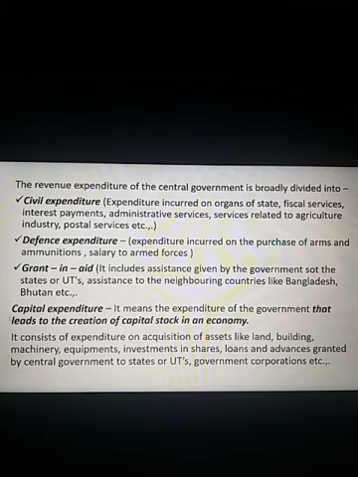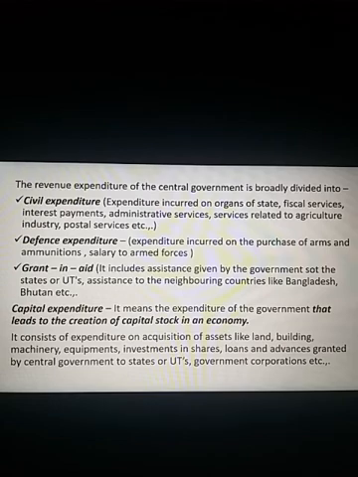Come to the second main point, capital expenditure. It means expenditure of the government that leads to the creation of capital stock. Just the only difference: revenue expenditure is an expenditure incurred by the government which will not create any asset. But capital expenditure leads to the creation of capital stock in an economy. It consists of expenditure on acquisition of assets like land, building, machinery, equipments, investments in shares, loans, advances granted by central government to states, UTs, government corporations, etc.